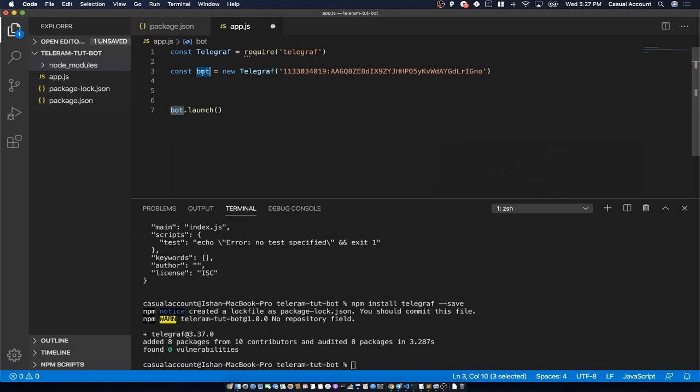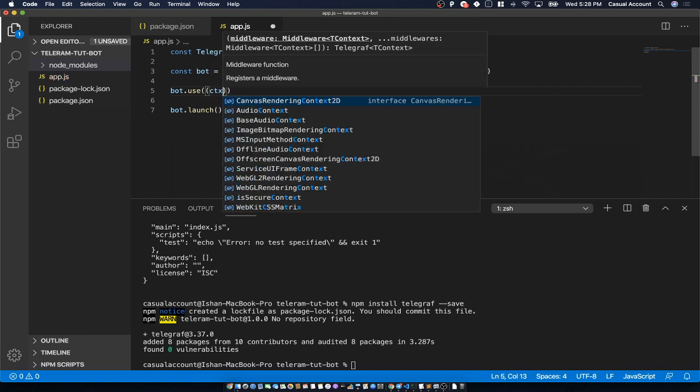Now we will also create one simple function which will intercept all the messages coming to the bot, and we'll try to reply with something. Let's go ahead and do that using bot.use. What use does is intercept all the messages that are coming to the bot. This is a function, basically a middleware. I'll tell you what a middleware is. It takes 2 parameters.